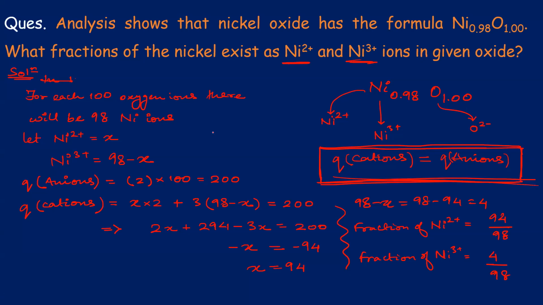Okay, so now you understand what happens in a non-stoichiometric defect. There is a crystal in which we have 100 oxygen and 98 nickel. Okay, so what is in excess here? Do we have more metal or less metal? We have less metal atoms, right? So metal is deficient here, right? Yes. Metal is deficient here. Okay.